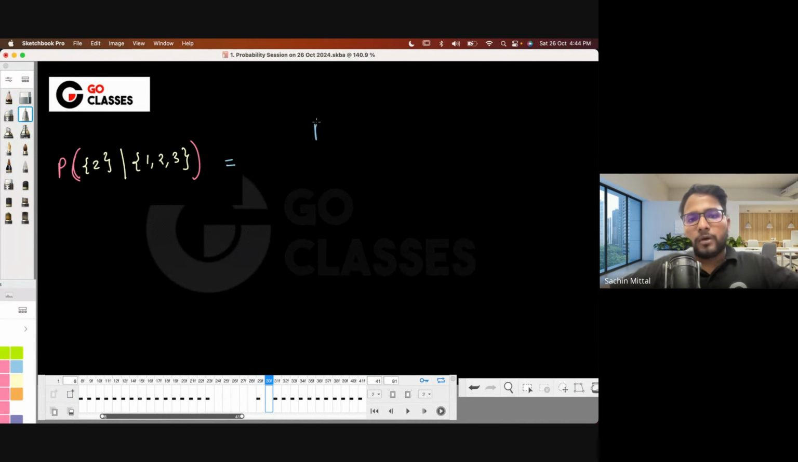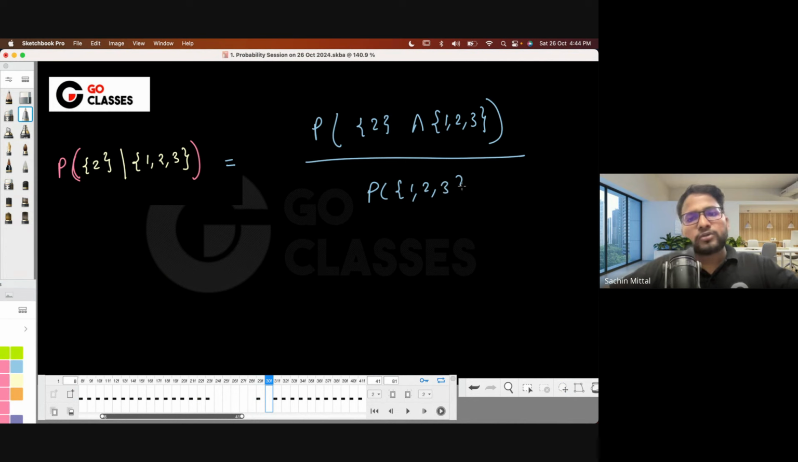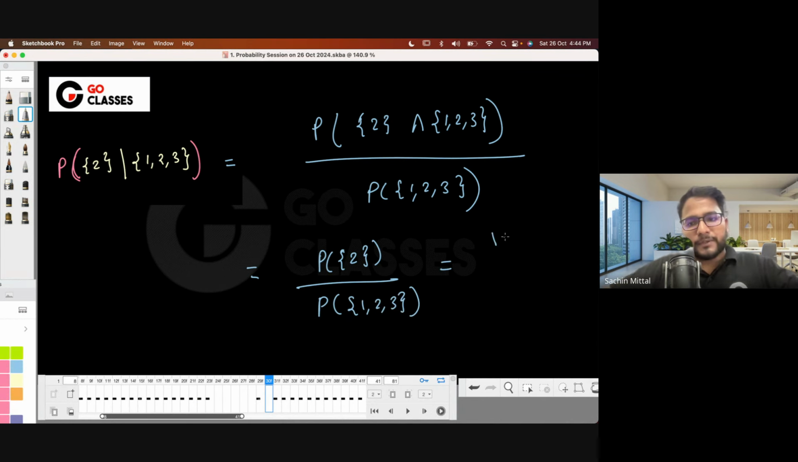So it will be probability of 2 intersection with 1, 2, 3, right? Because that's the formula, divided by probability of 1, 2, 3. Now there is nothing called a reduced sample space here. Every probability is always in the original sample space. So what is the intersection? It is just probability of 2, right? So probability of 2 divided by probability of 1, 2, 3. Now, what is the probability of 2 in the original sample space? It was 1 by 6.